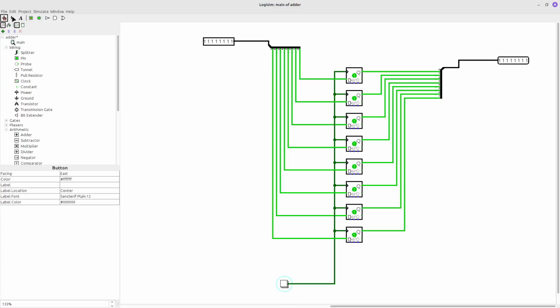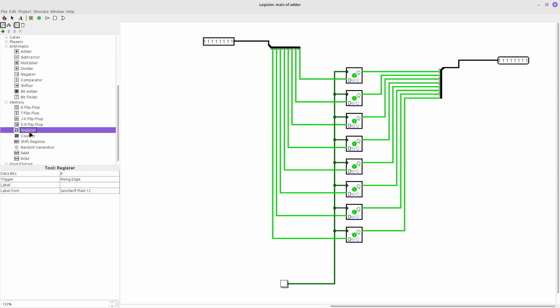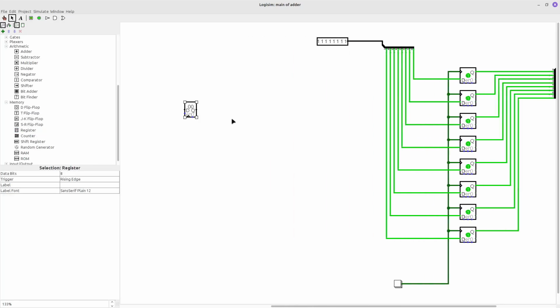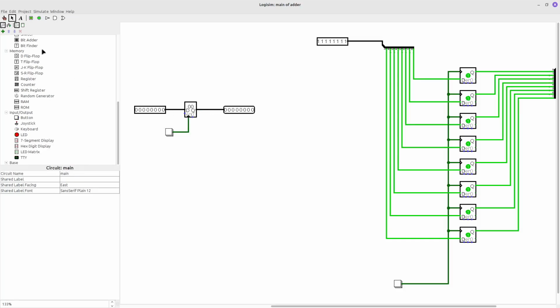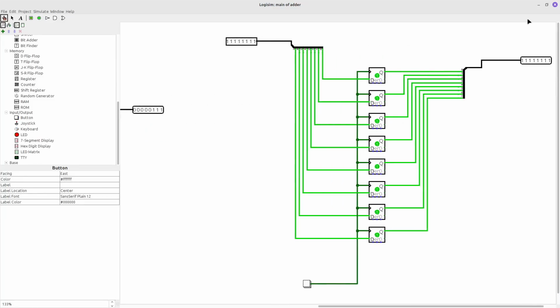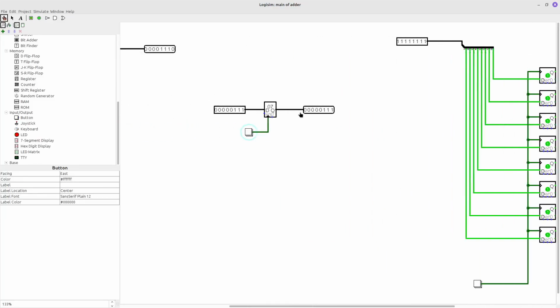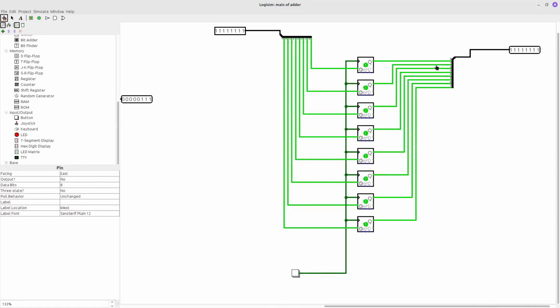But for this memory we are using the element called a flip-flop, and this element doesn't have a number of bits, but we can use an element called a register. Let me show you also. This register can do the same work as this memory of ours, and in this register we have a number of bits here. That's why we can use this register instead of this big circuit.